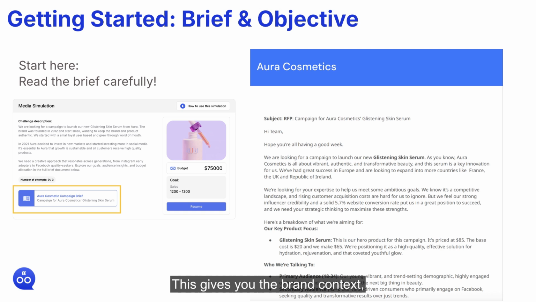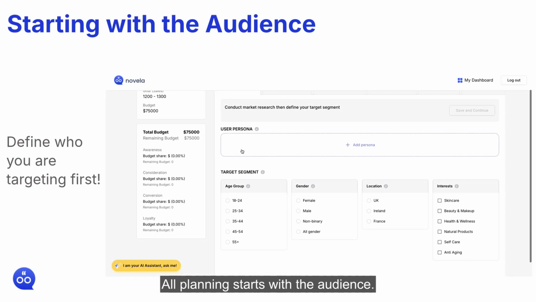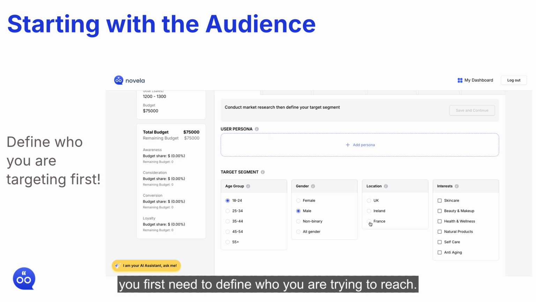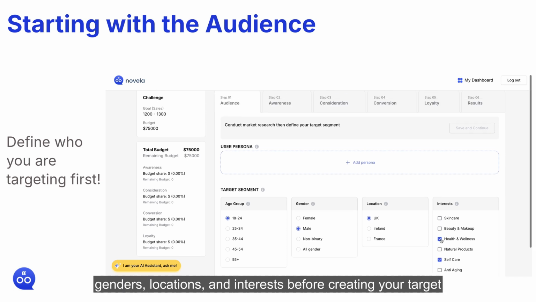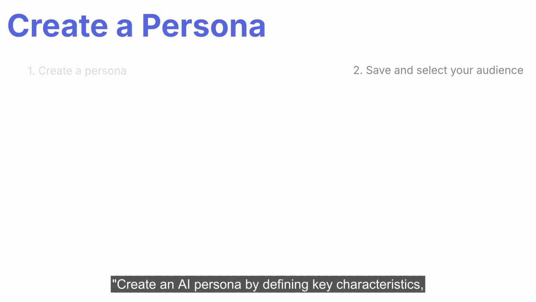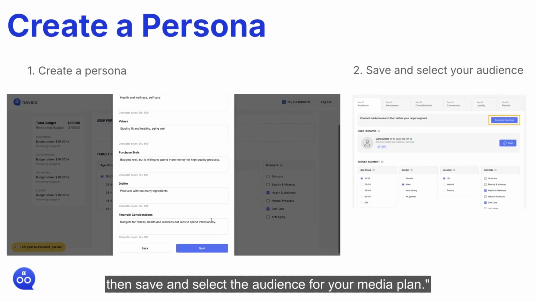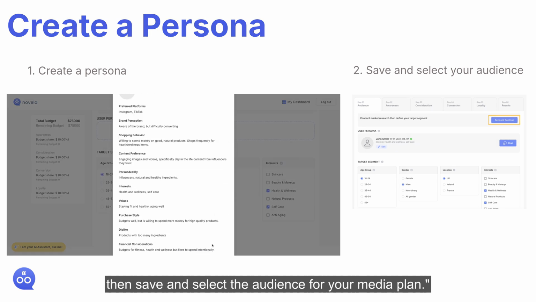This gives you the brand context, the business challenge, and the goal you are trying to achieve. All planning starts with the audience. Before choosing channels or budgets, you first need to define who you are trying to reach. Review the age groups, genders, locations, and interests before creating your target segment. Create an AI persona by defining key characteristics, then save and select the audience for your media plan.